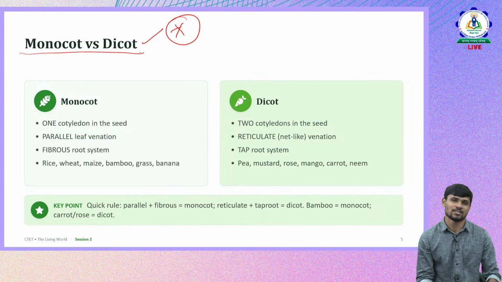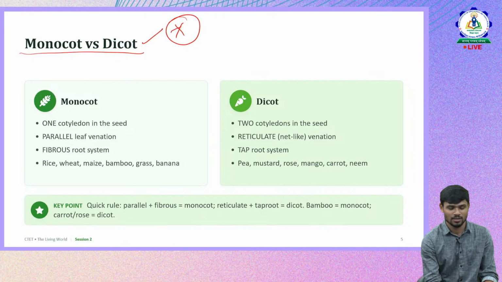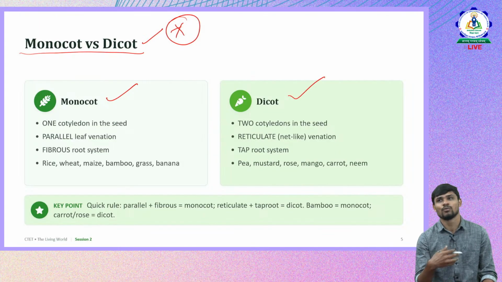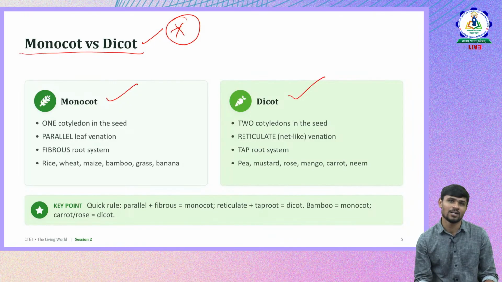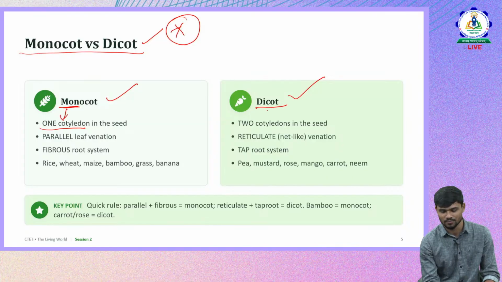So how they will ask questions with respect to monocot and dicot is, they will be asking the characteristics of monocot plants and dicot plants. So what are the differences? And how to identify a monocot plant and how to identify a dicot plant without seeing their roots and all. So a monocot plant has a single cotyledon, mono. Mono means one cotyledon, whereas di